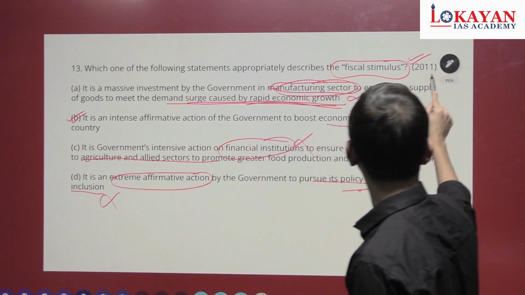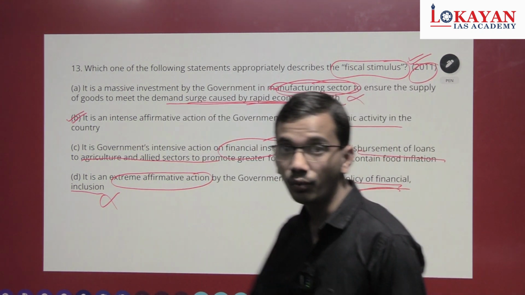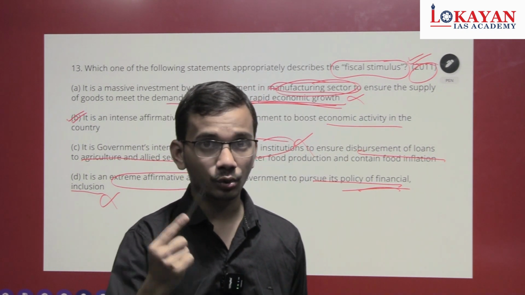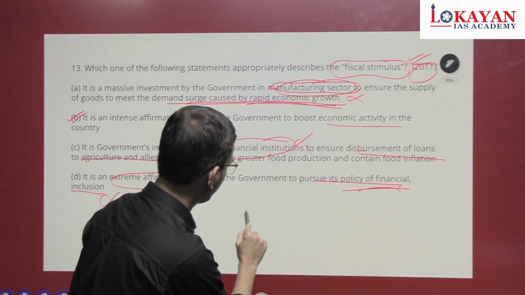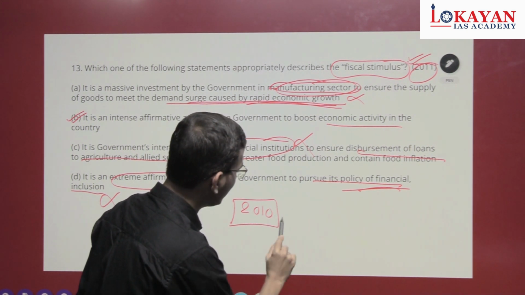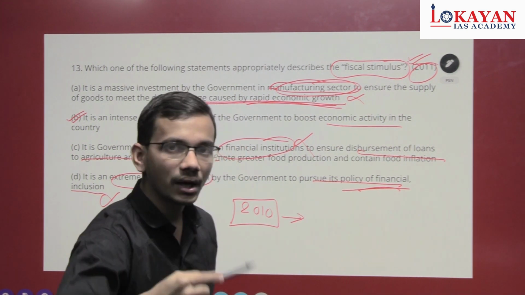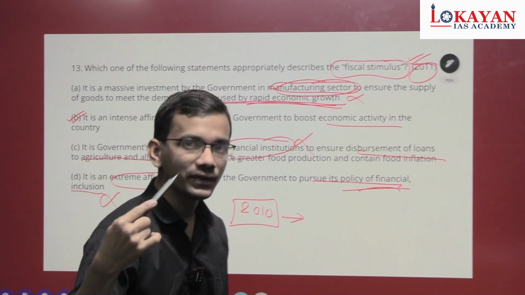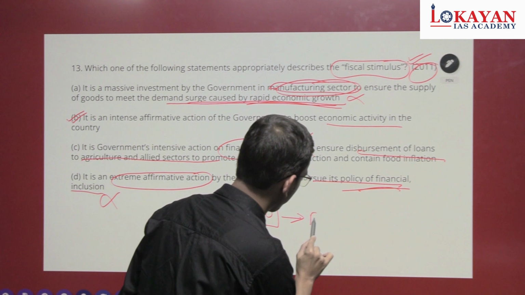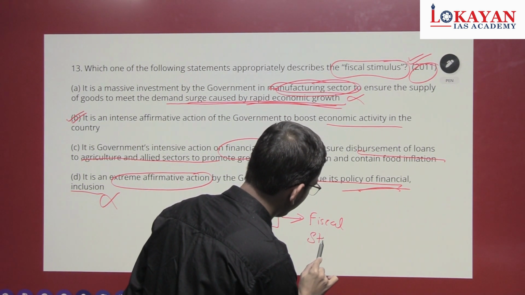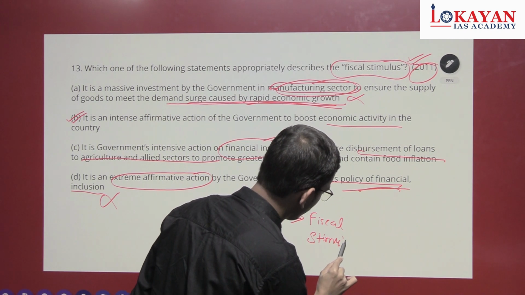See, this question is asked in 2011. Now one homework for you. Go through UPSC question paper of 2010. In 2010 there is a question: which among the following are the measures taken by government during fiscal stimulus?